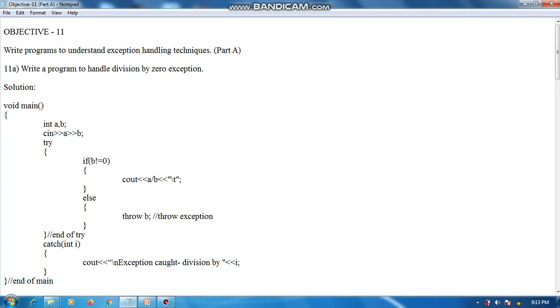Now let us discuss the working of this program. Here two integers are being inputted. Suppose the value of a that the user inputs is 10 and the value of b is 0. We want that if there is a division a divided by b, and b is equal to 0, then we handle this exception, that is division by 0. So if b is equal to 0, then throw b. This exception b, that is 0, is thrown and this will be handled by this catch block. So the value of b will be passed into i. The output will be: exception caught, division by 0.